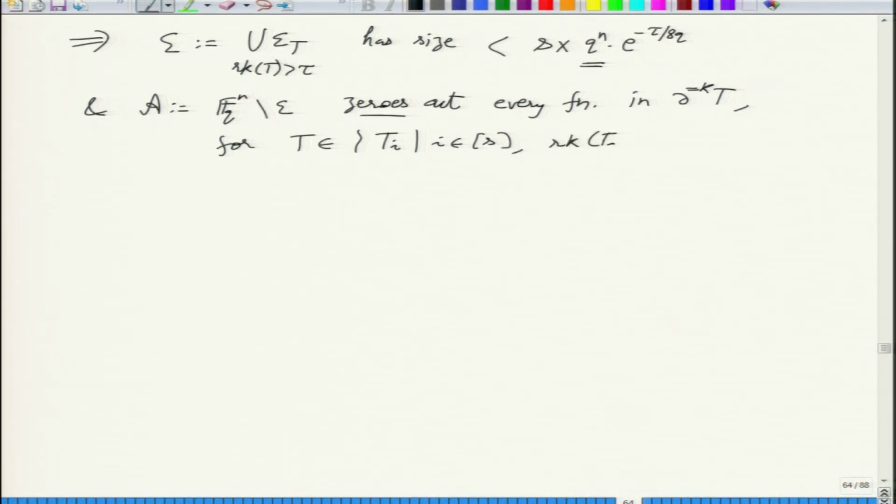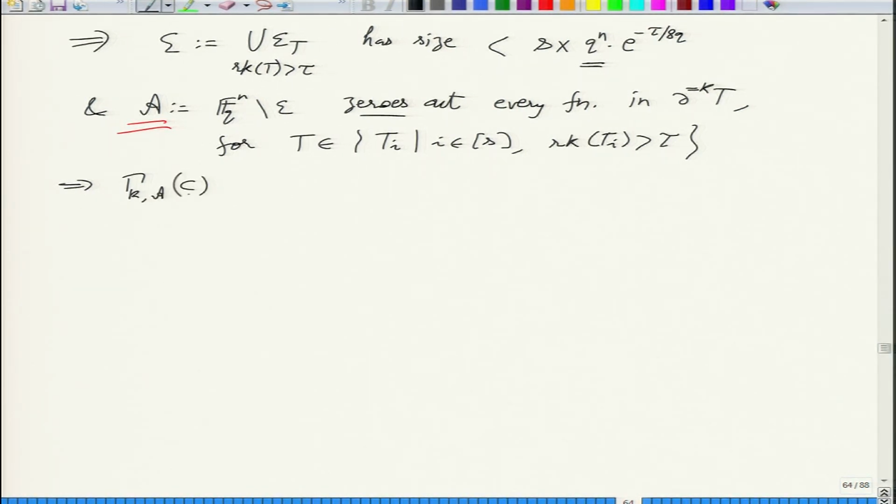So for high rank T's, every kth order derivative will vanish for every point in the space subset A, right? That's the final thing, and this set is almost everything. So this implies that gamma k a c.